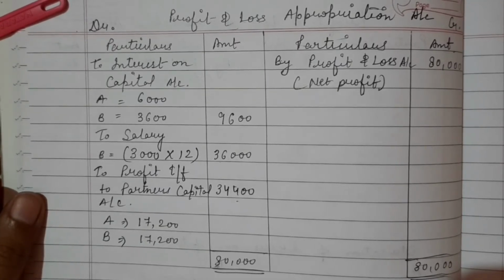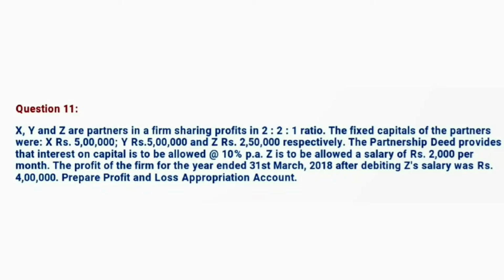The next question is question number 11. In question number 11, it is given that X, Y, Z are partners in a firm sharing profits in the ratio of 2:2:1. The fixed capital of partners were 5 lakh, 5 lakh and 2,50,000. The partnership deed provides that interest on capital is to be allowed at 10%. So it is clear, we have to calculate interest on capital at 10% per annum. And Z is to be allowed the salary of 2,000 per month.